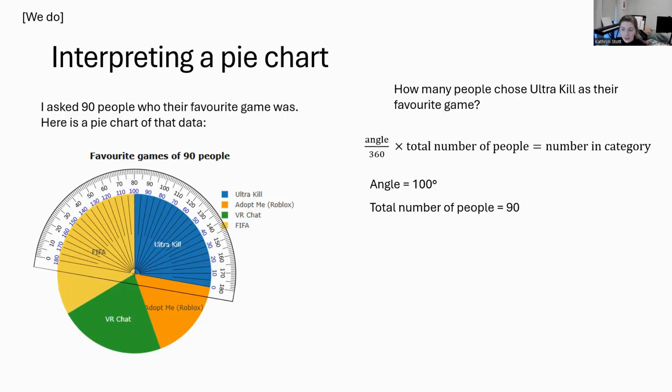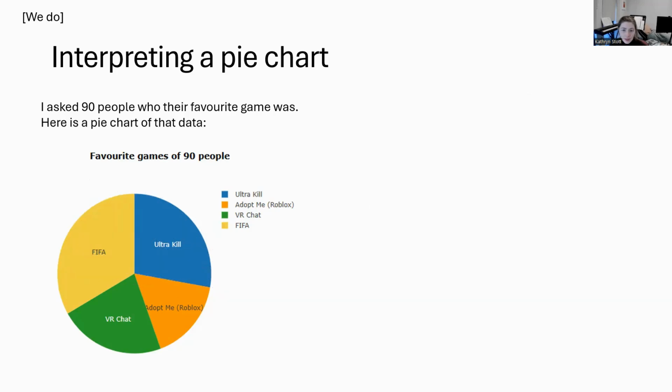Have a go at putting down an answer. You should have got 100 divided by 360 because it's 100 degrees out of 360 degrees multiplied by 90 people, which is 25.